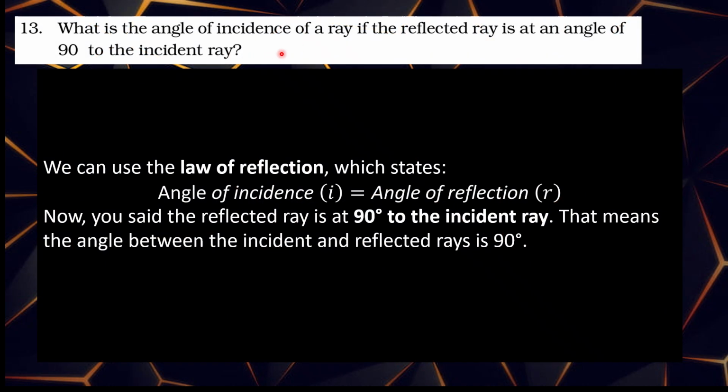13. What is the angle of incidence of the ray if the reflected ray is at an angle of 90 degrees to the incident ray? We can use the law of reflection, which states that the angle of incidence equals the angle of reflection. Now you said the reflected ray is at 90 degrees to the incident ray. That means the angle between the incident and reflected ray is 90 degrees.